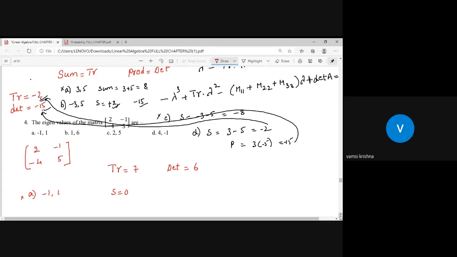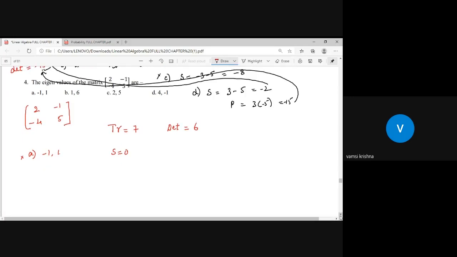So sum is already 0. No need to check. Now let us analyze option B. Option B is 1 comma 6. Sum is 1 plus 6, okay, 7, 7 matched. And product is 1 into 6, which is equal to 6. This is also correct. So option B will be correct.